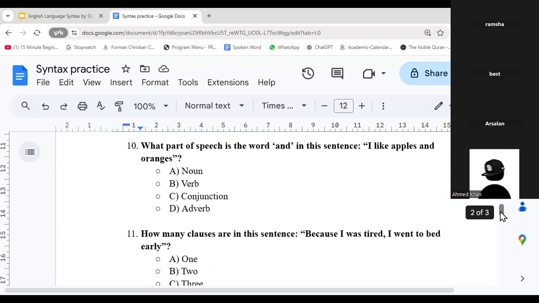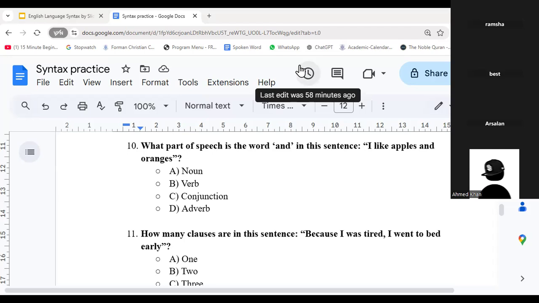What part of speech is the word and in this sentence? I like apples and oranges. Ramsha said D. Anybody else? Or should we go with B? What part of speech is the word and? Is it a noun?